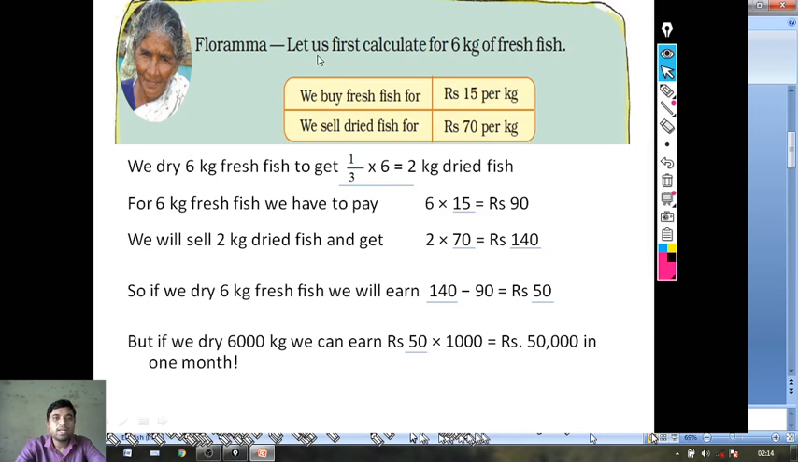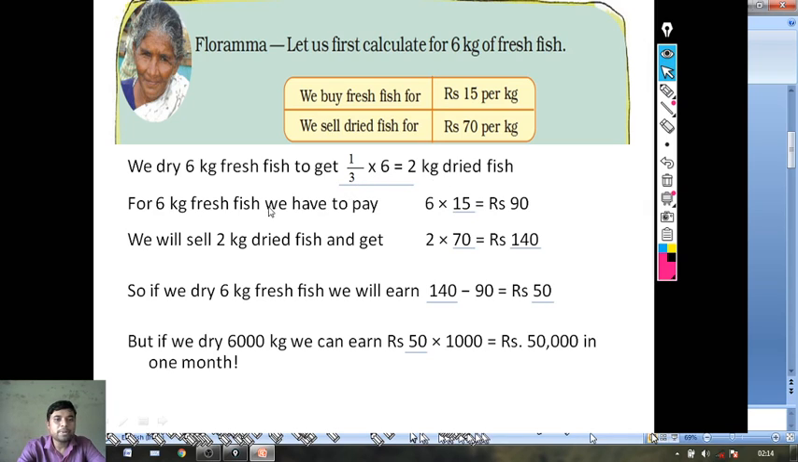Here, let us first calculate for 6 kg of fresh fish. We buy fresh fish for rupees 15 per kg, and we sell dried fish for rupees 70 per kg. We dry 6 kg fresh fish to get dash kg dried fish. So just previously we have learned 1/3. So 1/3 of 6 kg is equal to 2 kg dried fish. If you cut this 3 and 6, it will be 2.